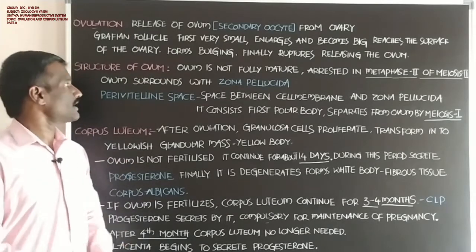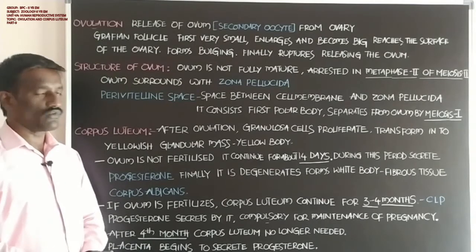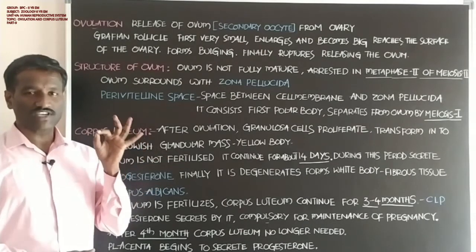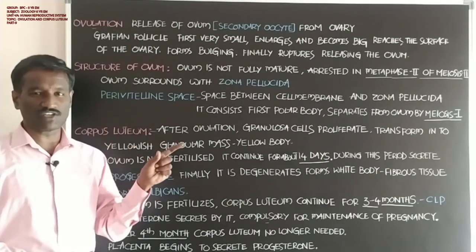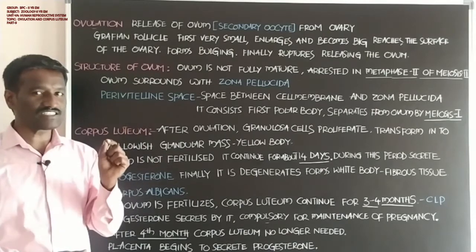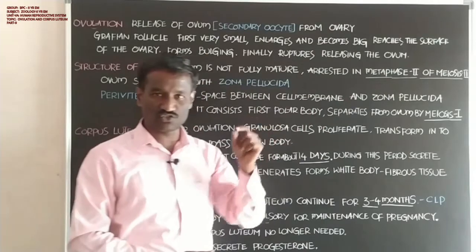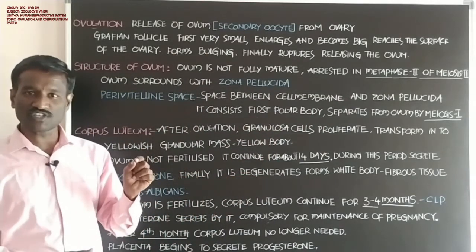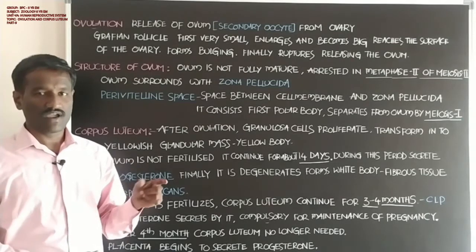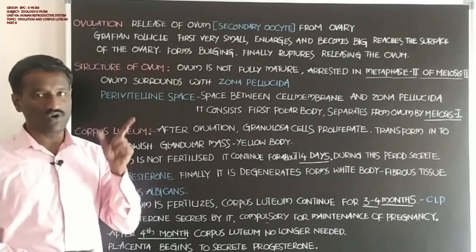Students, next, what about the structure of the ovum? The ovum is not fully matured. Why is it called a secondary oocyte? Because it is not fully developed; it is arrested at metaphase 2 of meiosis 2. The primary oocyte completes meiosis 1 and forms the secondary oocyte and the first polar body.